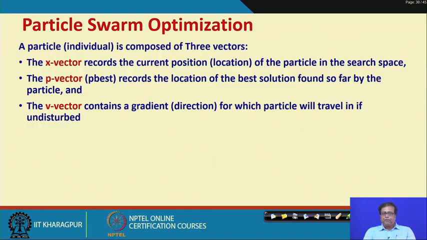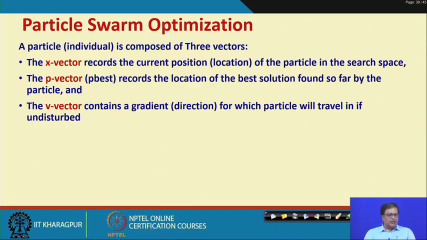So, for every particle we have a velocity vector, a position vector, and the p best, that means the best possible solution. There is a particle position and the best possible solution that this particular particle is trying to reach, and that is also recorded.